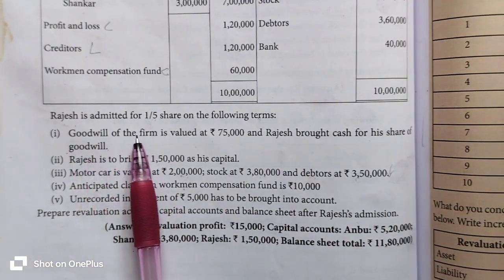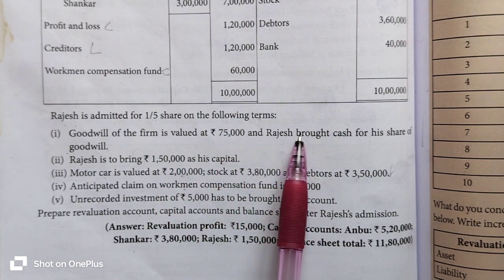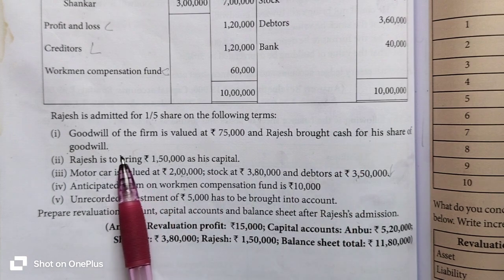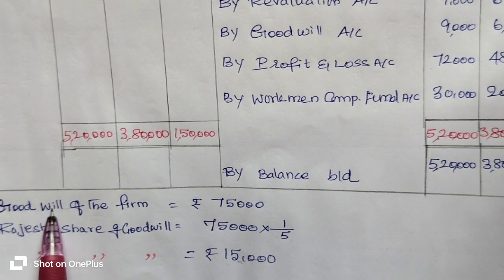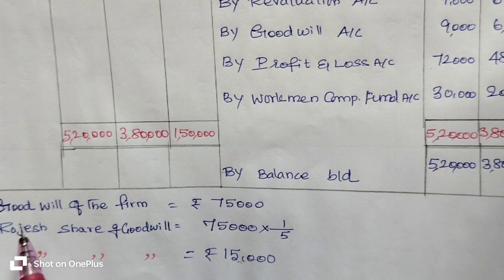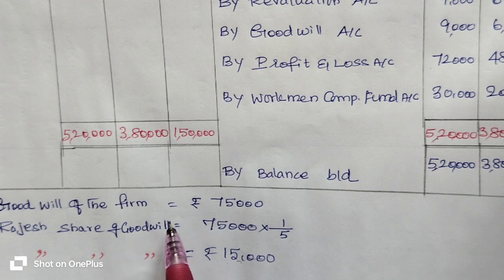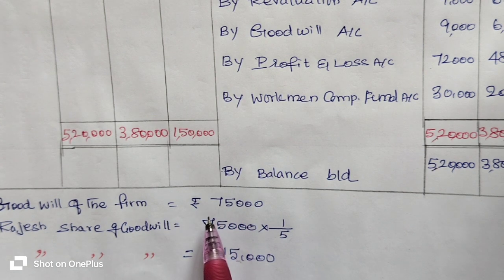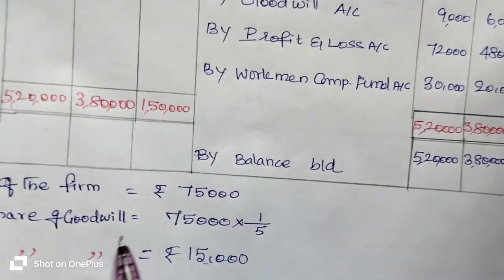And goodwill of the firm is valued at 75,000 rupees, and Rajesh brought cash for his share of goodwill. Listen, total goodwill of the firm is 75,000. We have to calculate the firm's goodwill into Rajesh's share of goodwill.